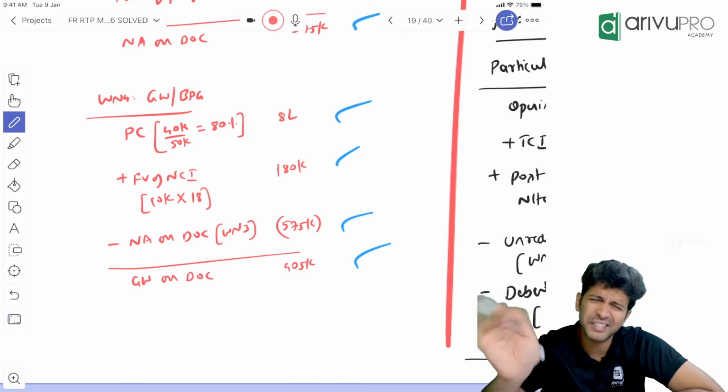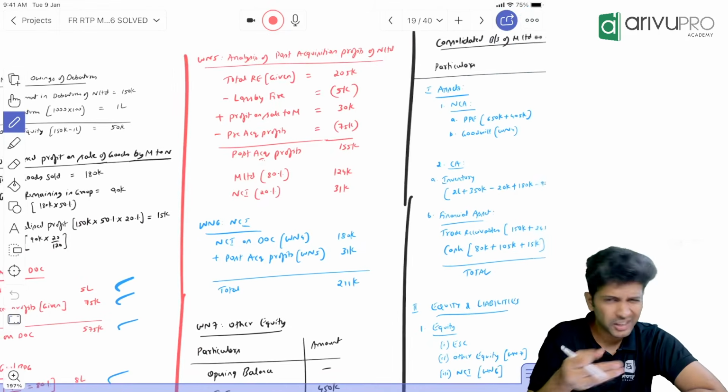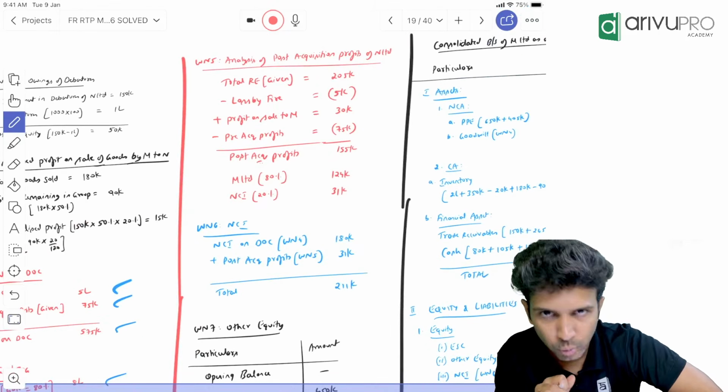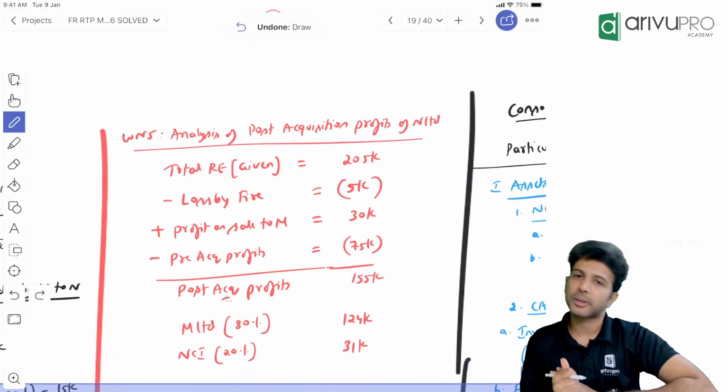From now onwards, it is a very easy question. Not much change at all. Working note number 4 done. Same format I'm trying to put across as we do in our regular class. Next is analysis of post-acquisition profit of the subsidiary company.